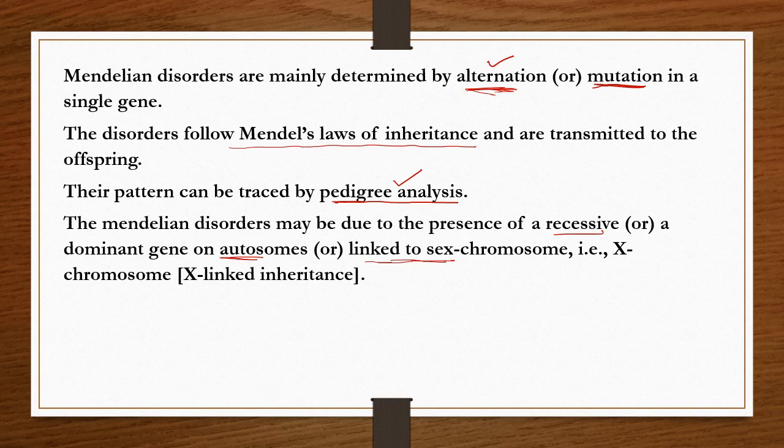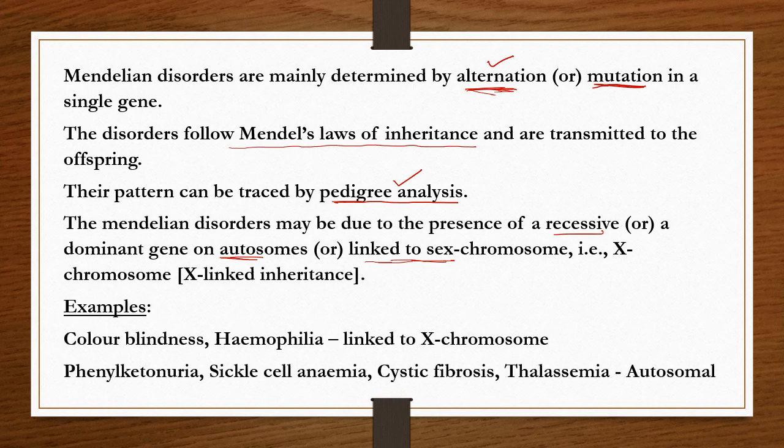The gene is present on the sex chromosome, that is, linked to the X chromosome. Now let's come to the examples. The examples for these Mendelian disorders, color blindness and hemophilia, are linked to the X chromosome. That means these two diseases are transmitted through the X chromosome. So these are the sex linked